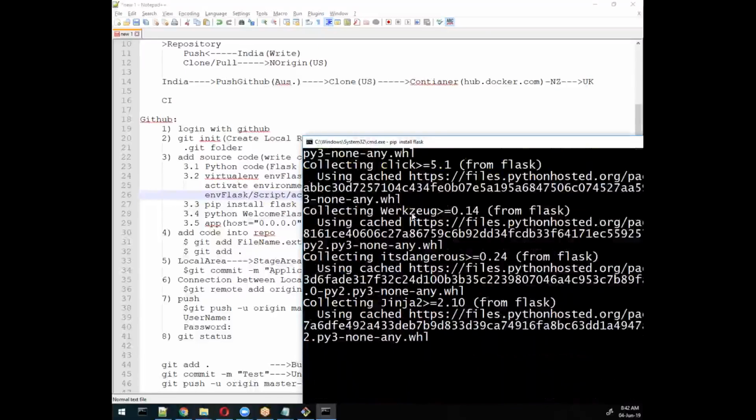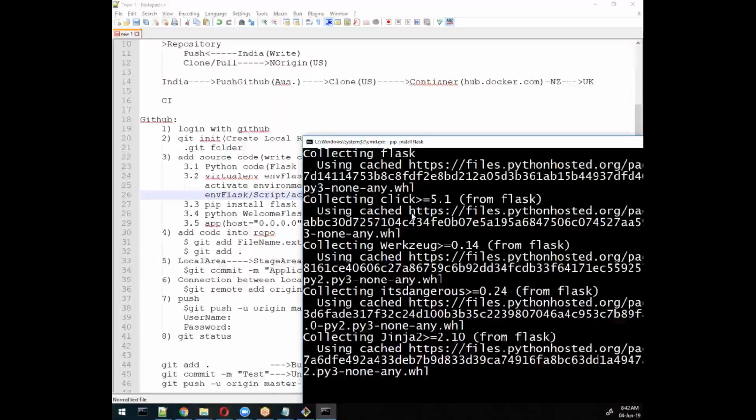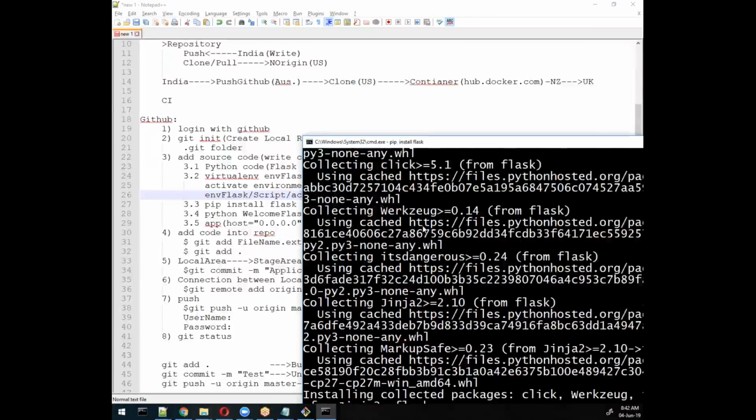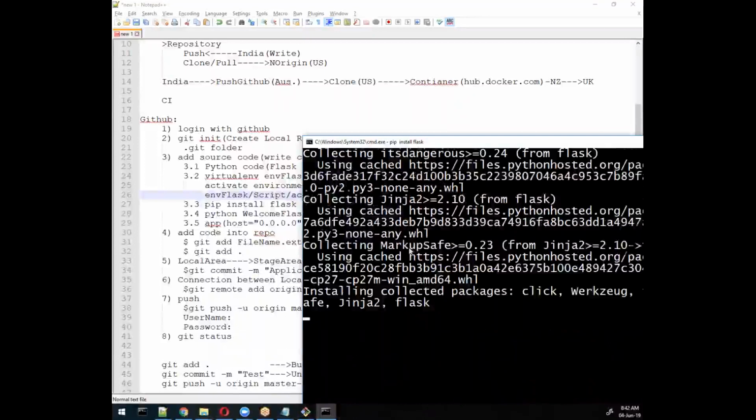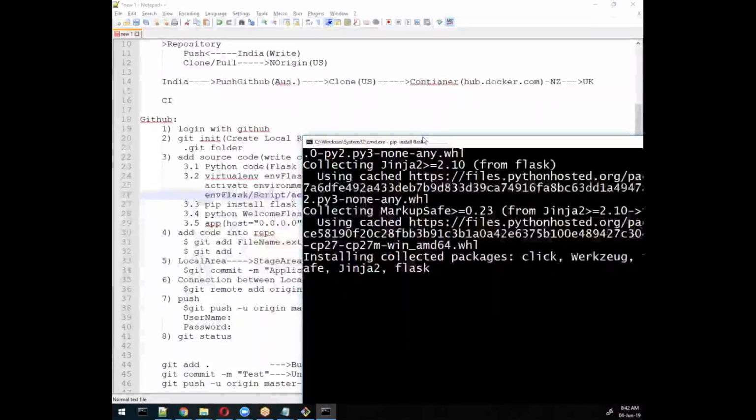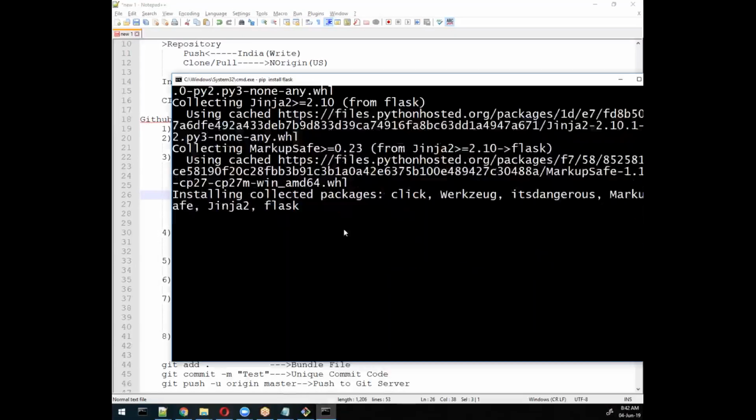This works based on a .whl file. A whl file is called a wheel file, and this will create your package with all dependencies. So here are the dependencies of Flask, and this will cover all Flask dependencies.